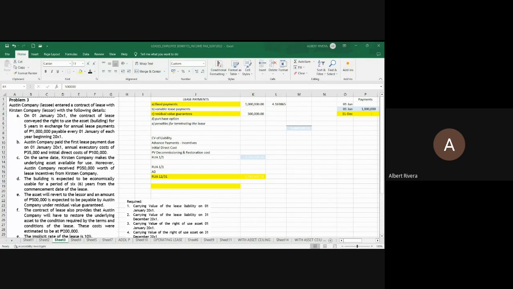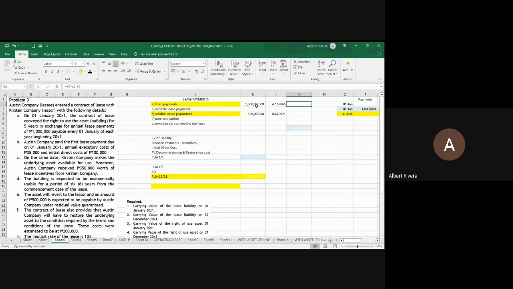Just put 1 or A. For the residual value, the residual value is the guaranteed amount of the lease asset at the end of the lease term. So we're talking about a single specific date. So we will be using the present value factor of 1 at 10% and 5 periods, which is 0.62 that we have computed earlier.